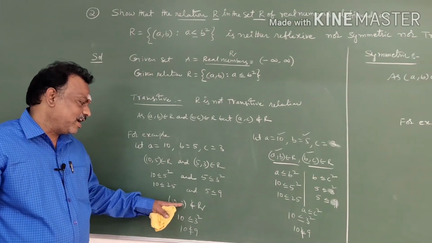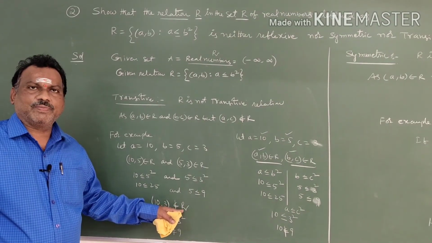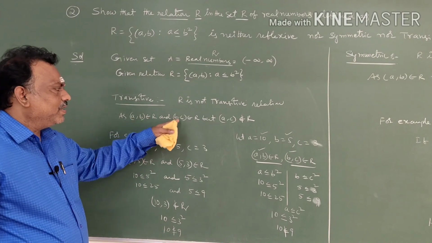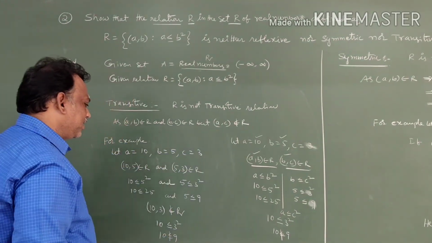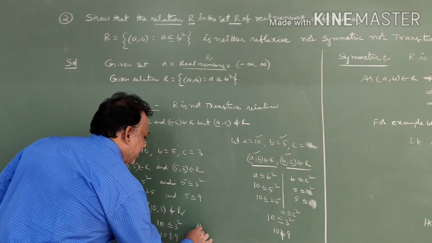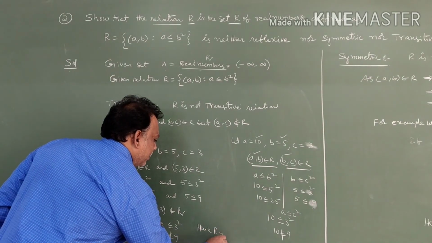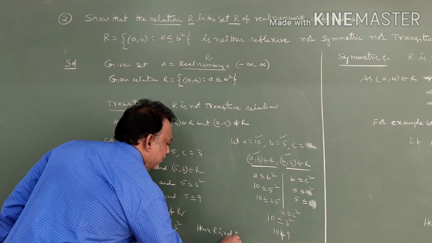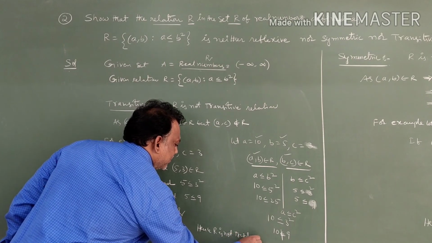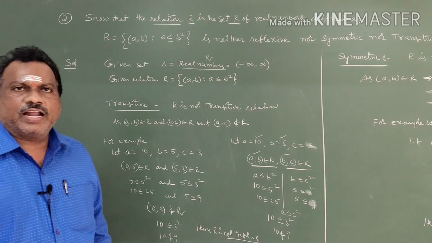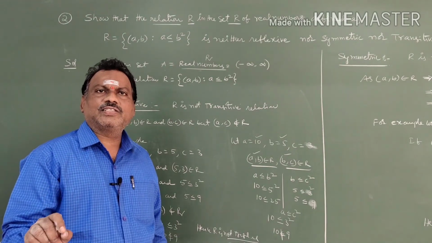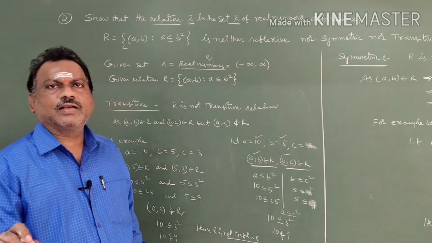So the ordered pair (10,3) does not belong to R. (A,B) and (B,C) are possible, but (A,C) is not possible. Hence R is not a transitive relation. So by all these three, what we have to conclude is that R is neither reflexive nor symmetric nor transitive.